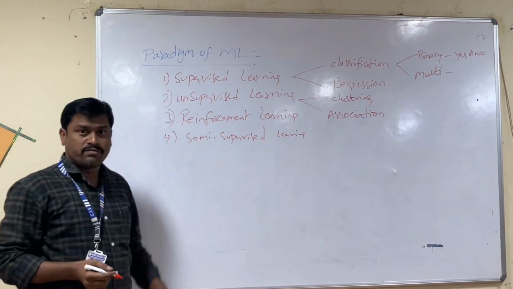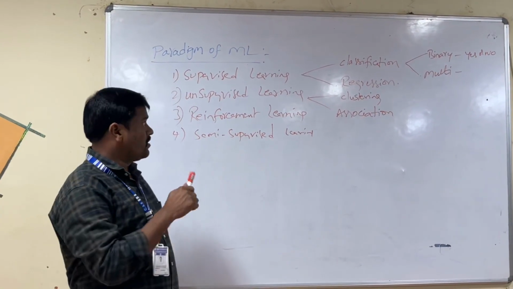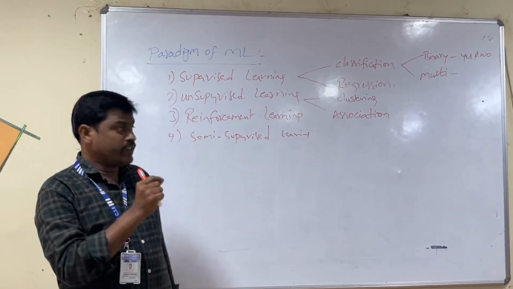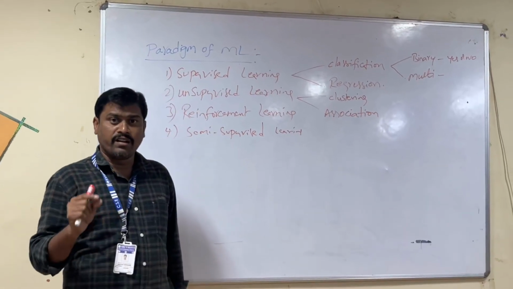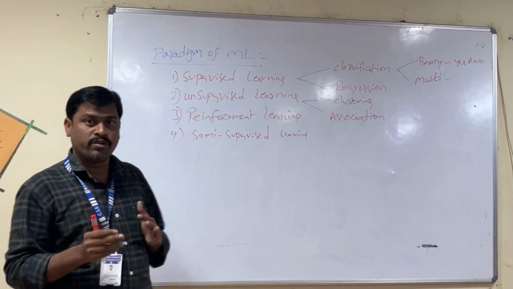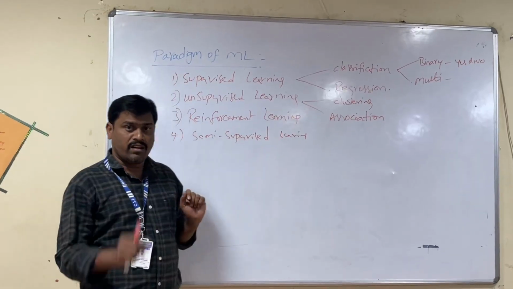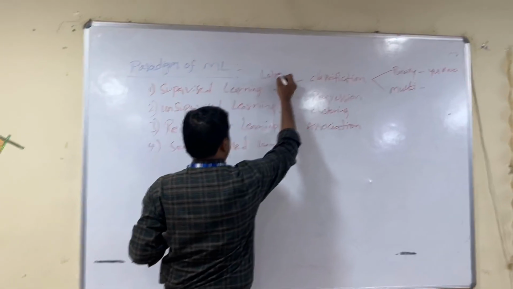Coming to the first one, supervised learning. Supervised learning works on the basis of guidance. In supervised learning we have some input data having a mapping with the output. The input value has a corresponding output value, and that is called supervised learning. The input having a corresponding output means it works on a labeled data set.